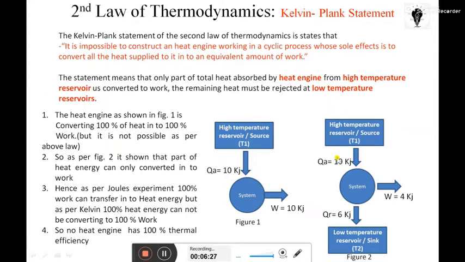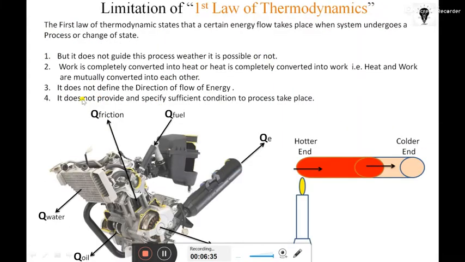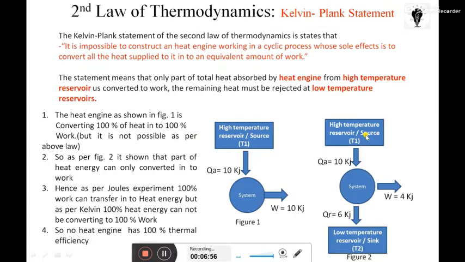In the previous lecture, I told you another limitation of the first law of thermodynamics: it does not define the direction of flow of energy. Whether heat flows from high temperature to low temperature or from low temperature to high temperature is not defined by the first law. That is also overcome here.